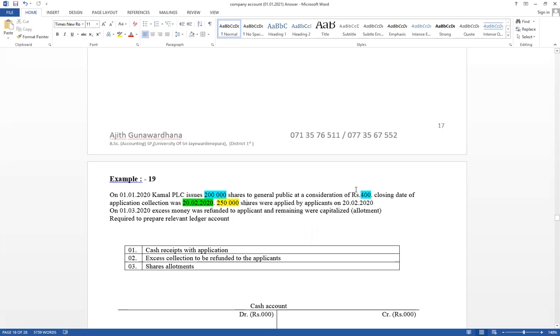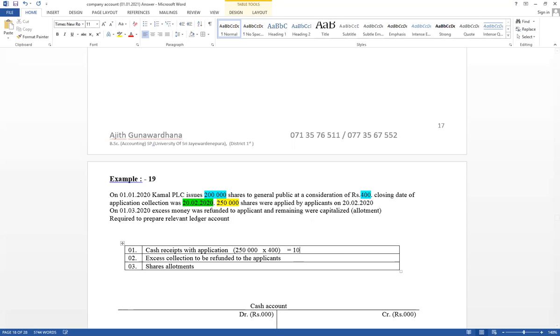There are 3 steps that should be applied. Think about steps. Cash received with application. Application received 250,000. Number of applications: applications received for 250,000 shares. Per share price, think what value should be recorded based on money measurement concepts. Per share price equal 400. Therefore, this is the value. 250,000. Try to recognize steps.